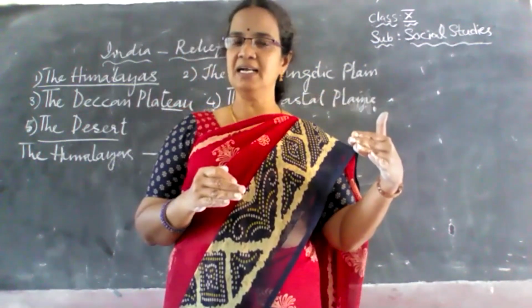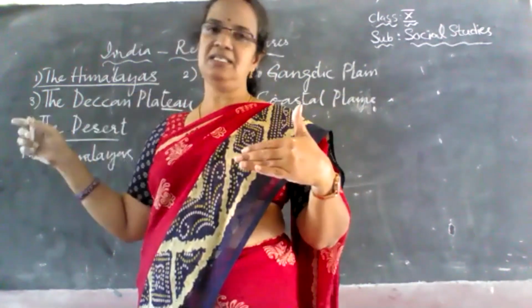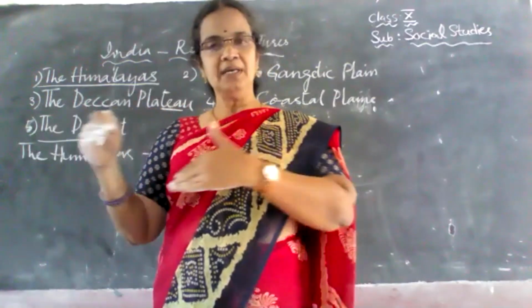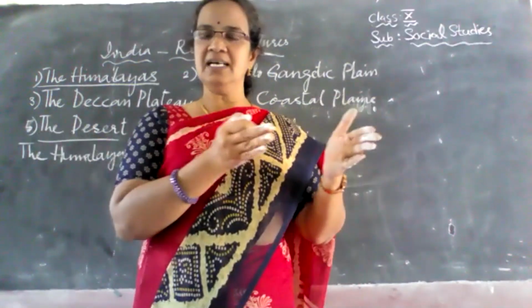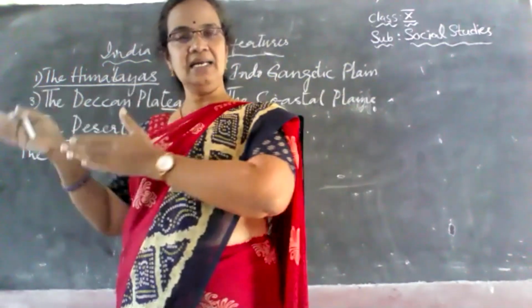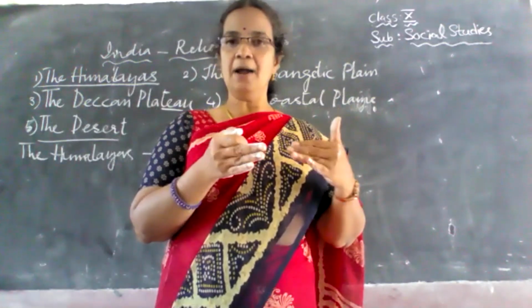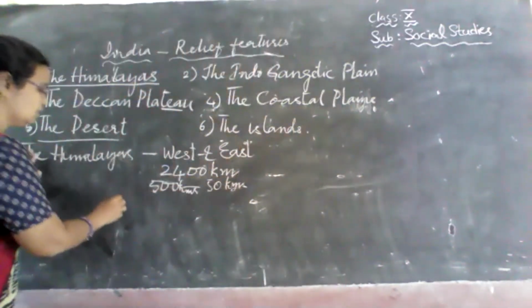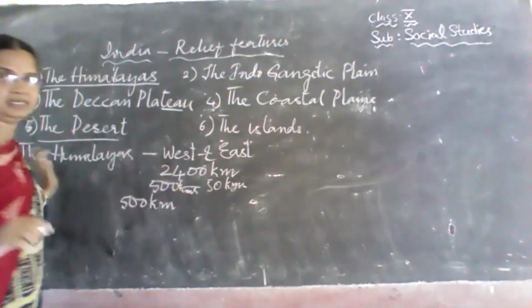In the western side, they are wide enough, whereas as they move towards the eastern side, they get very narrow. If you see the western side, the central side, and the eastern side, in the western side the average width is almost 500 kilometers.